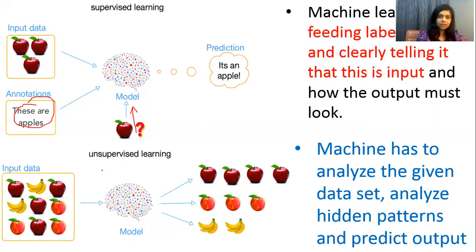Okay, now what happens in unsupervised learning? In unsupervised learning, the machine has to analyze the given data set, analyze hidden patterns, and predict the output. In this example, no labels are given, which one is apple, which is banana, and what is what. What this model has done is categorize the input into different groups based on shape, appearance, structure, color, etc. So this is known as unsupervised learning.